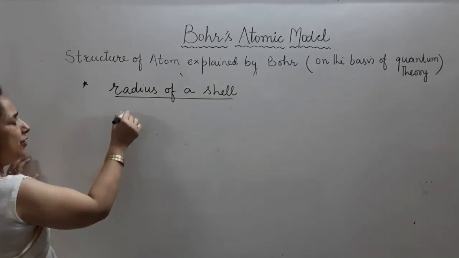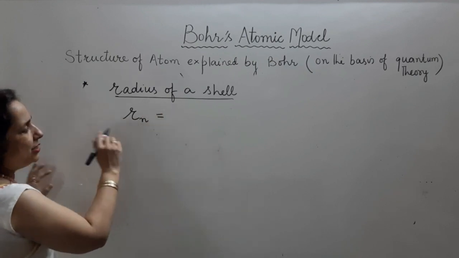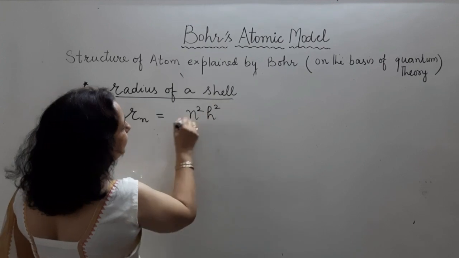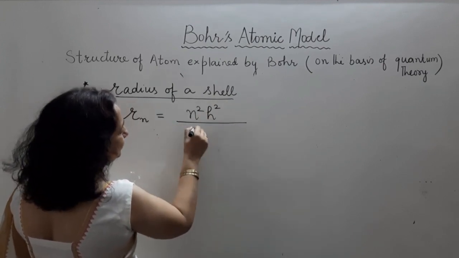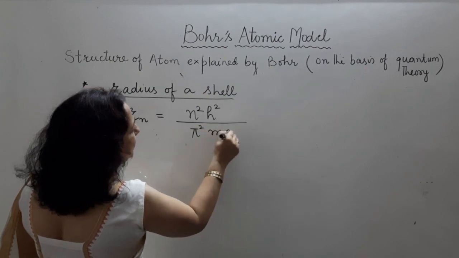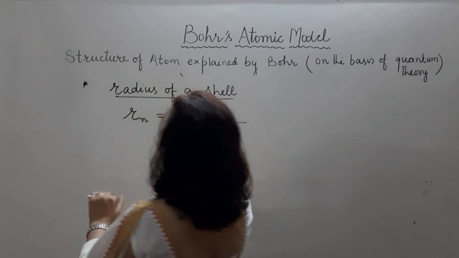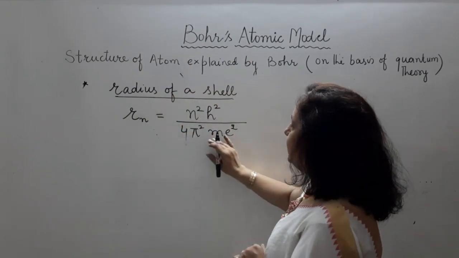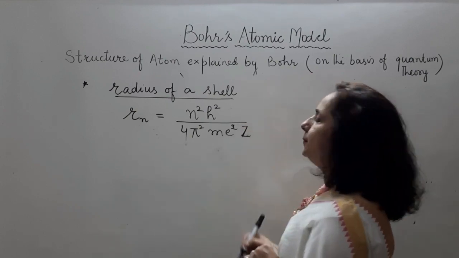When I say radius of a shell, Bohr has given us a formula, radius of nth shell. It is n square h square divided by 4 pi square m e raised to power 2, by z.